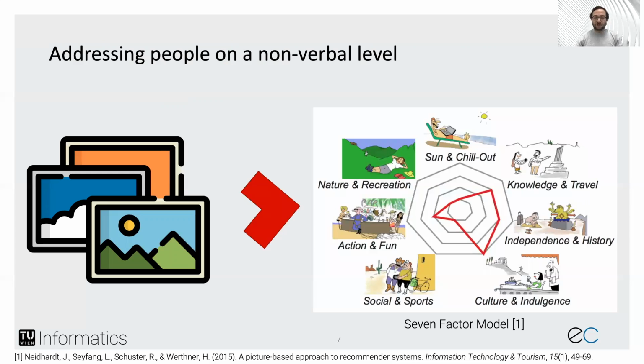The 7-factor model is a well-known framework to capture travel behavioral patterns and combines personality traits as well as known touristic profiles from the literature. In it, a tourist is described as a mixture of the 7 factors and is not classified to one.